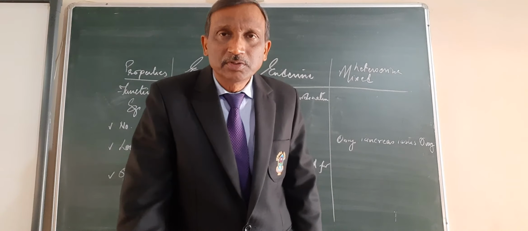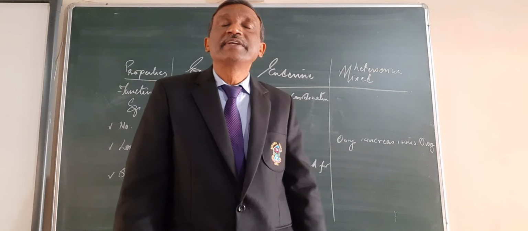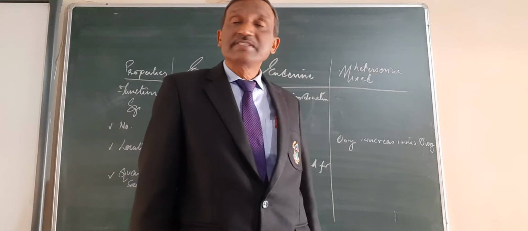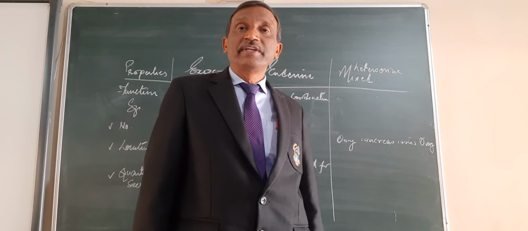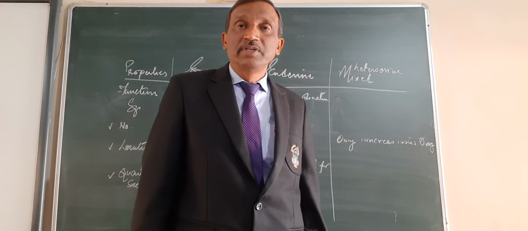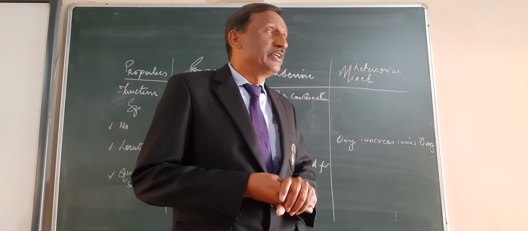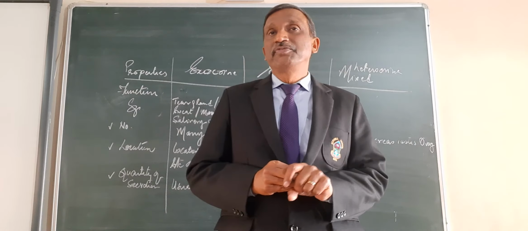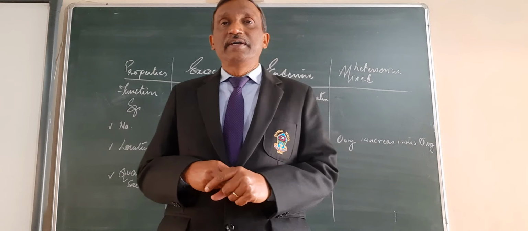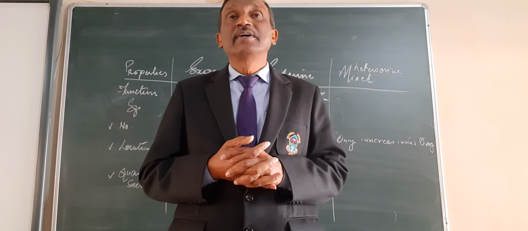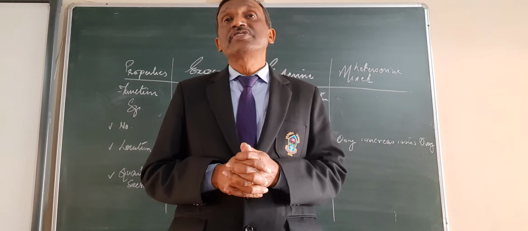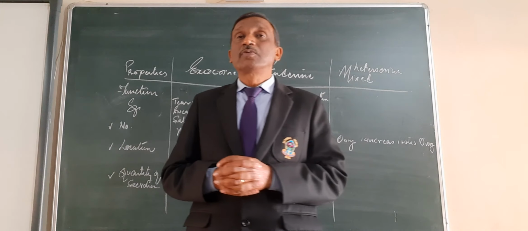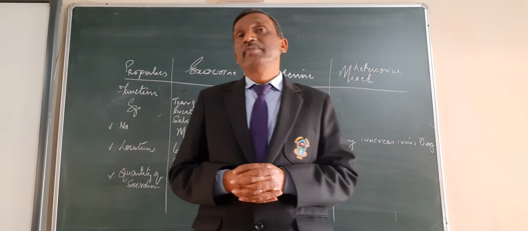Okay, so I was saying here, renin was responsible for converting angiotensin 1 into angiotensin 2, and angiotensin 2 was ultimately controlling or inducing the secretion of aldosterone. So that was the kidneys' function as an endocrine organ. Then we have studied that the gastrointestinal tract of our body also has a number of hormones secreted, and many of them are there.